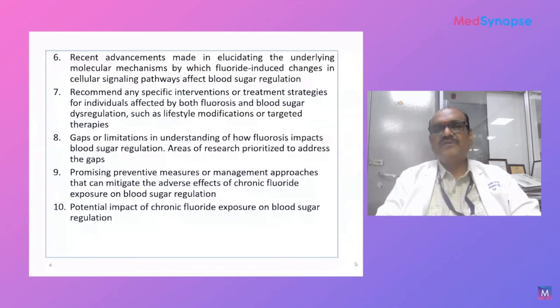So with this, let me give a brief introduction about fluoride, the molecule of interest for today's discussion. It is the 13th most abundant element in the Earth's crust. It exists as fluorine in nature. It is one of the few elements that have been shown to cause significant effects. The various sources of fluoride include drinking water, air, dental products, foods and beverages. In the periodic table, it occupies the 17th column.